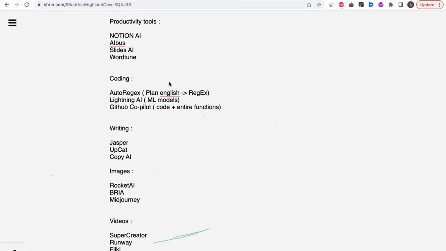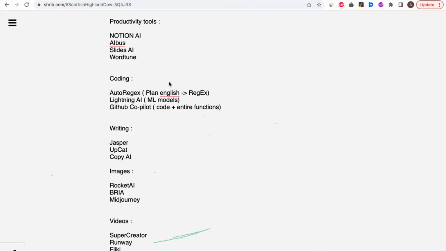So Notion AI is the number one product when it comes to productivity tools for a business analyst and a product manager. You can also use Slides AI instead of wasting your time creating status reports and everything. All you have to do is enter the prompt, and Slides AI will generate that.